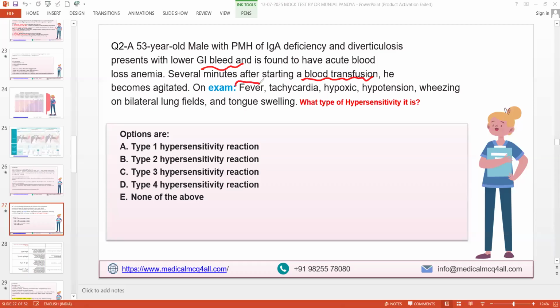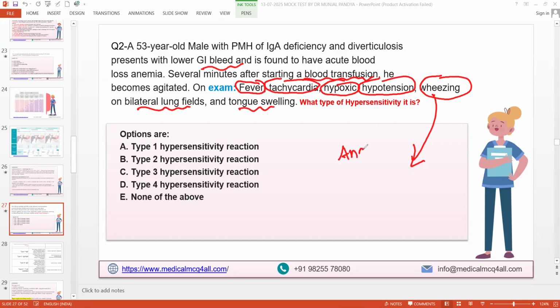After transfusion, if the patient develops fever, tachycardia, hypoxia, hypotension, wheezing in the bilateral lung field and a swollen tongue, is there any term for this? Can you give one name for this where everything happens? Tachycardia, tachypnea, hypotension, hypoxia, wheezing after giving the blood transfusion. Anaphylaxis, after forming the anti-IgA antibodies. Right. Probably the patient has some kind of anaphylactic reaction. Yes, sir. Anaphylactic reaction or shock, because hypotension is shock basically.